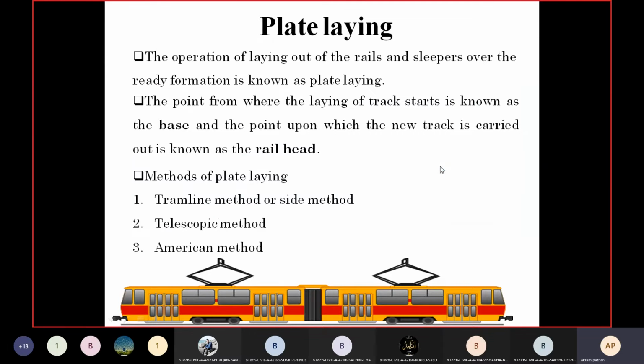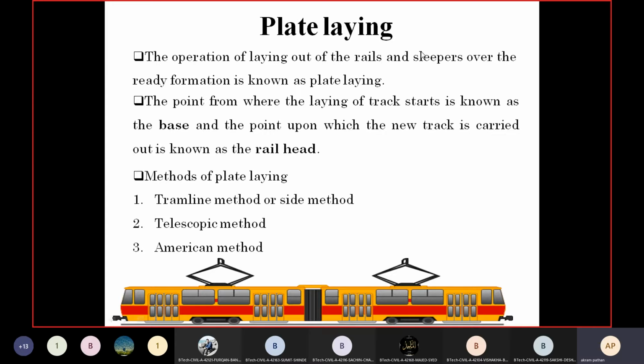Now the second stage is plate laying. After the completion of the earthwork, the next step in the construction of the new railway track is plate laying. Plate laying means that after the complete construction of the embankment over the normal earth surface, we have to construct the new railway track.